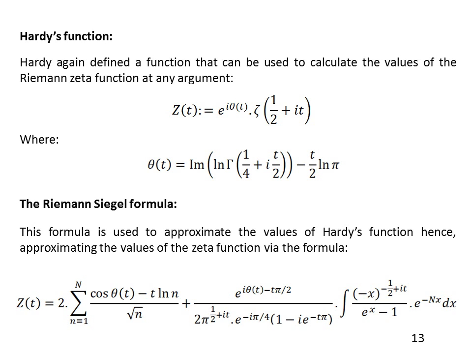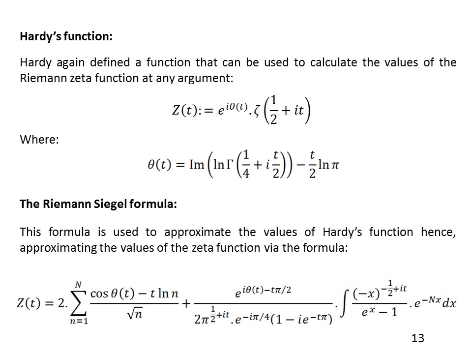But by the way, this technique cannot be used in complex analysis because there is no notion of sign in complex numbers. Now, Hardy was able to define a function which actually approximated the values of the zeta function over the critical line. It also helped us to find the locations of zeros of the zeta function because of its sign shifting, which we can use to pin down the location of the zeros of the function.